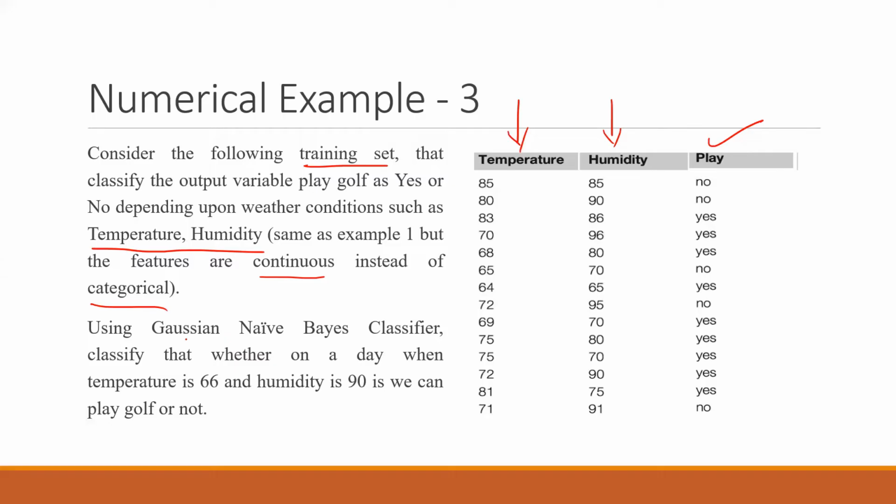And using this Gaussian naive-Bayes classifier technique, because we have the continuous values, you have to play with the mu and sigma. Using the Gaussian naive-Bayes classifier, classify the weather on a day when temperature is 66 and humidity is 90. So temperature is 66 and humidity is 90. Do you want to play golf or not, right? You have this table in front of you with different values, and you have to do the prediction for 66 and 90. So let's look into how we will do it.